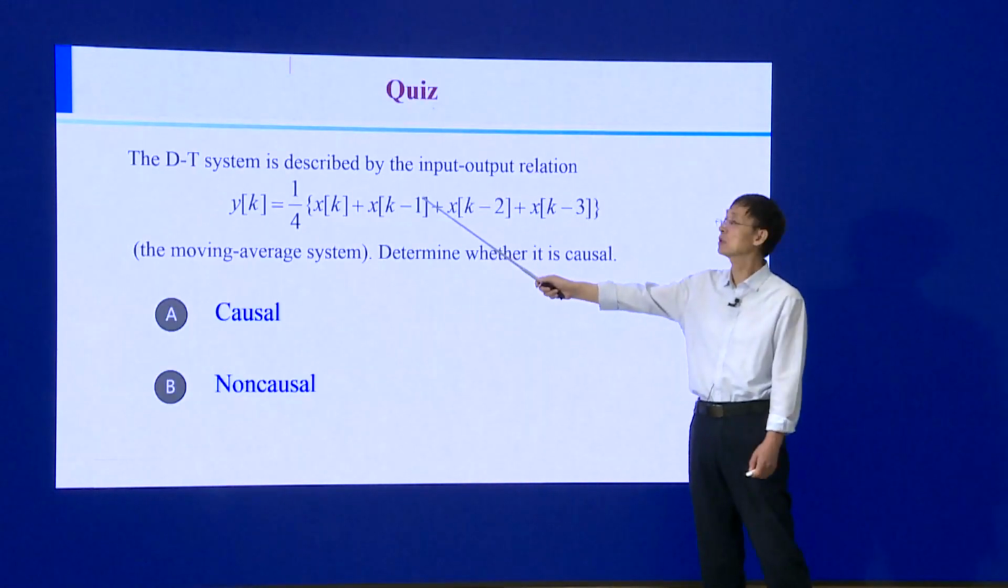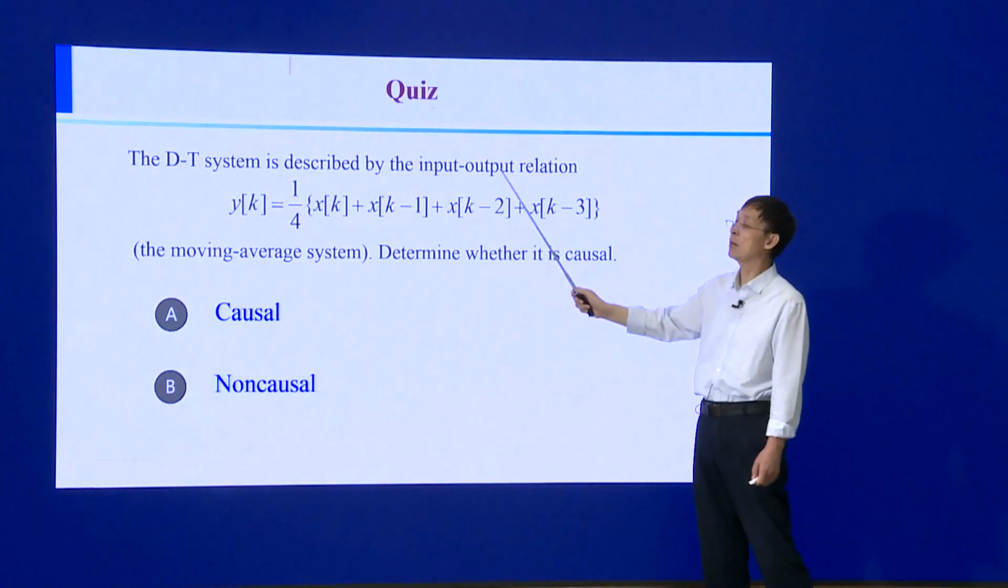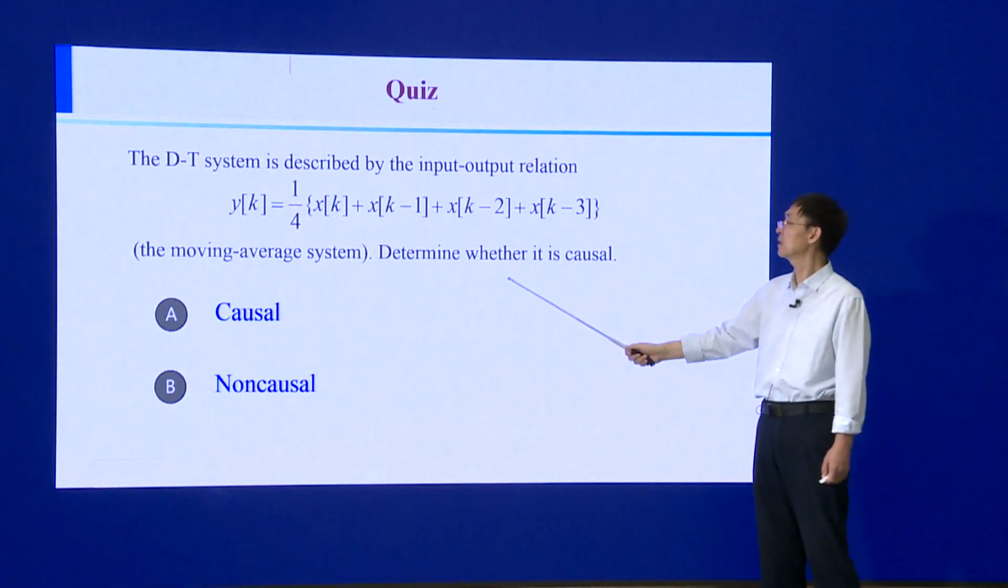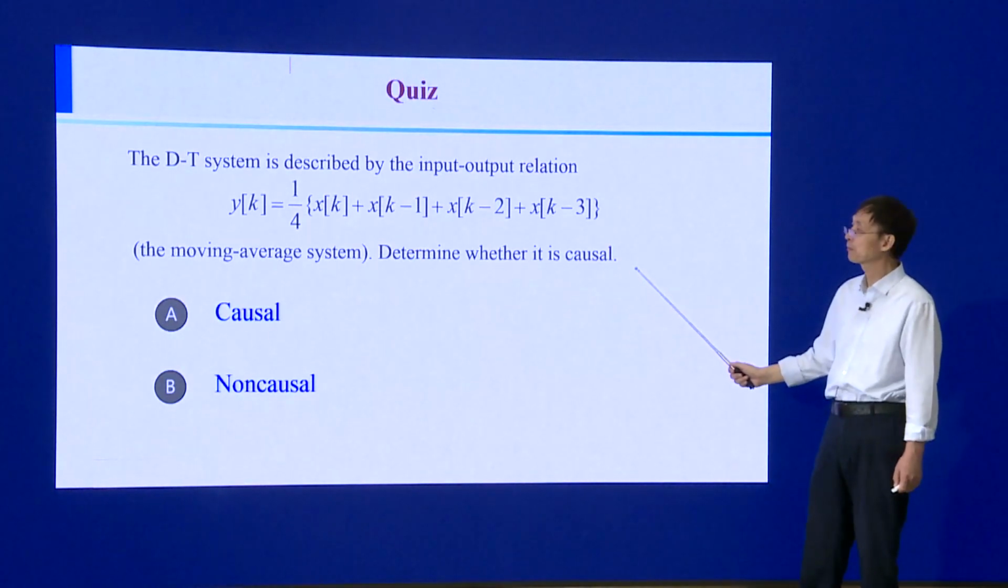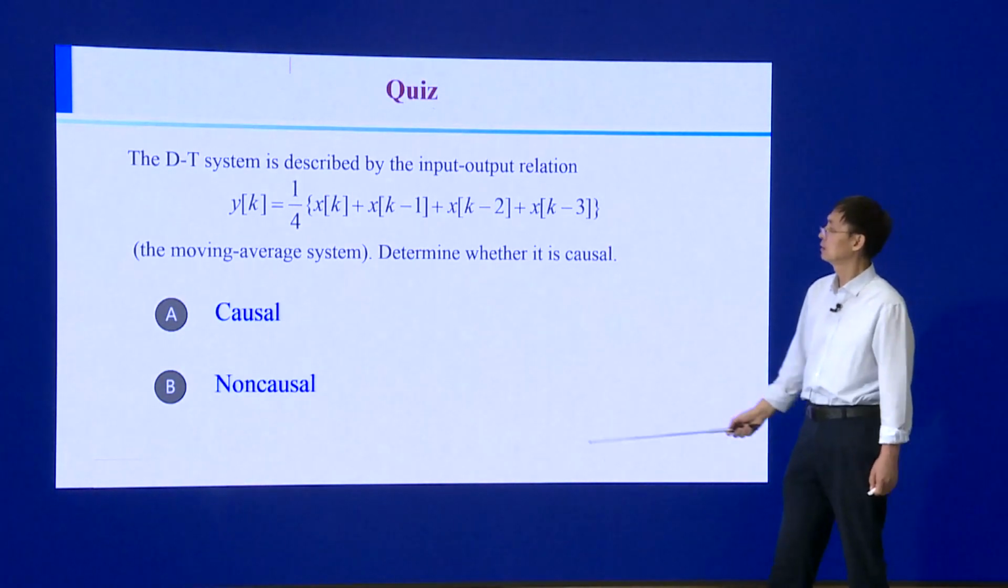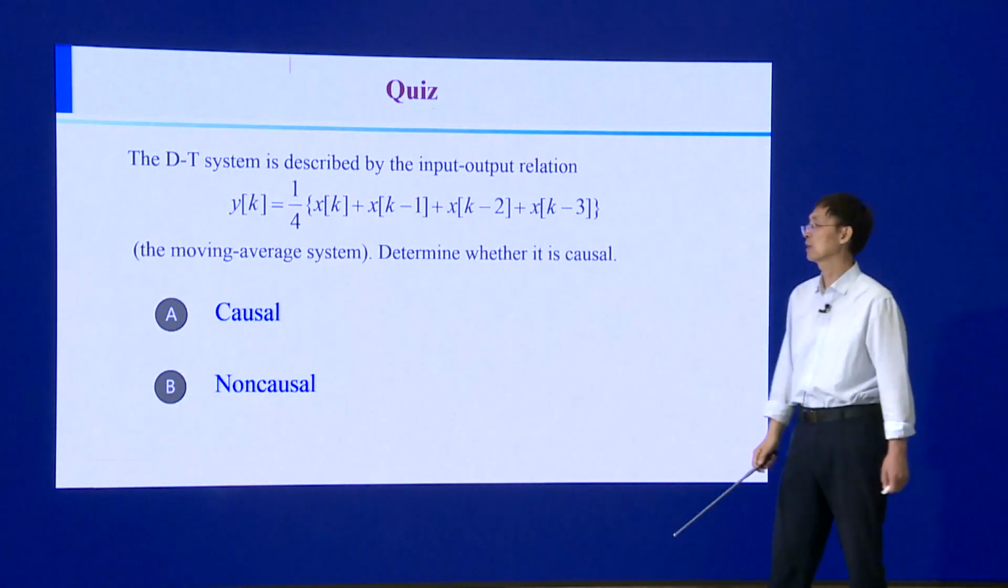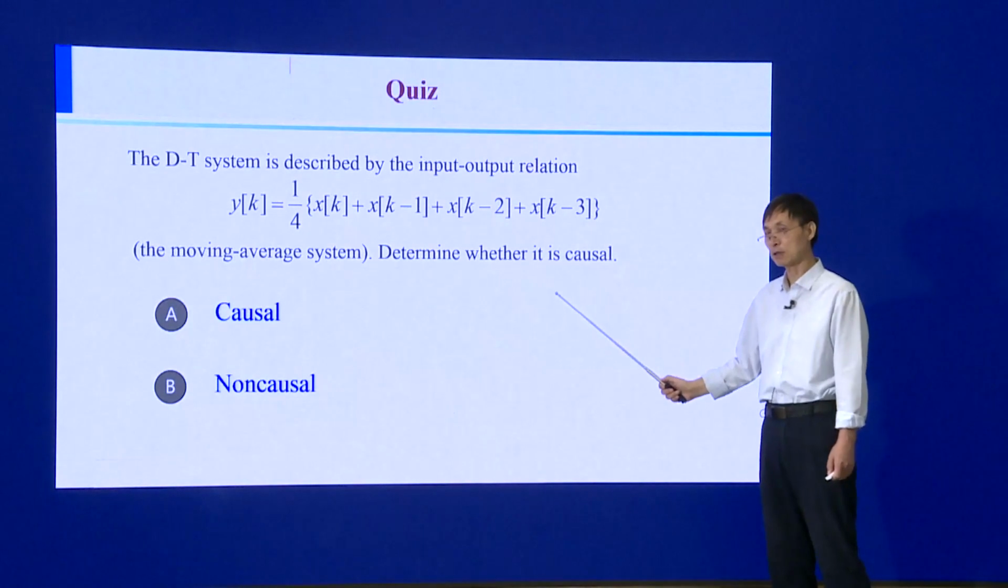This discrete time system is described by this difference equation. Let's determine its causality. The answer is a causal system. You can think about it after class.